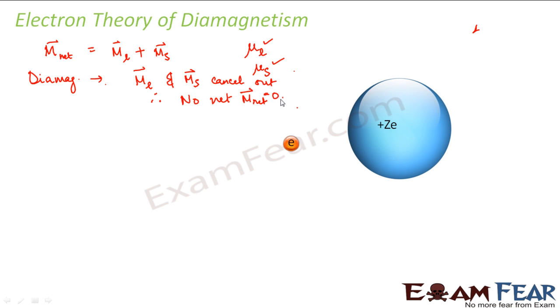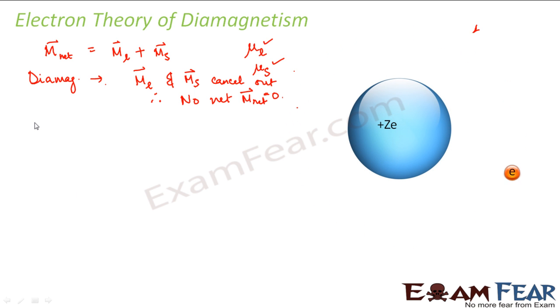That is, the net magnetic moment becomes zero for every atom. So that is why in a diamagnetic substance we say that each atom has zero net dipole moment. They do not have a net dipole moment.